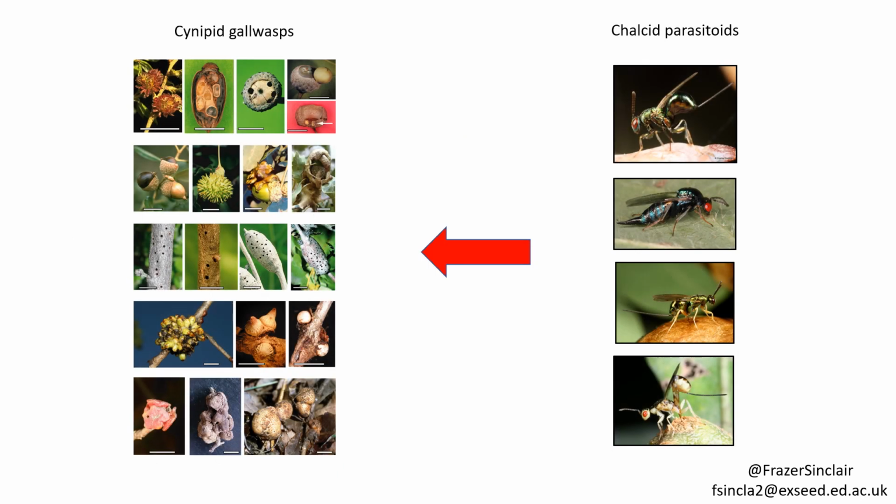We set out to investigate this using a community of herbivorous cynipid gall wasps and their chalcidoid parasitoid natural enemies. It's quite a good system for this type of question because the community is moderately species rich, but it's ecologically closed in that the gall wasps are specialist herbivores of oak trees and the parasitoids are specialist enemies of the gall wasps.